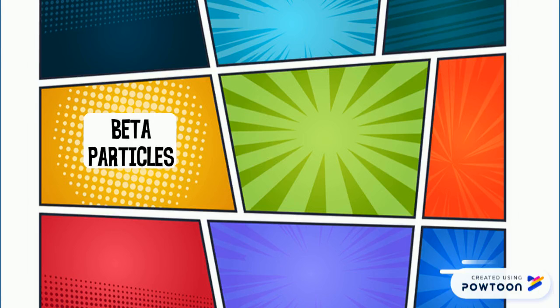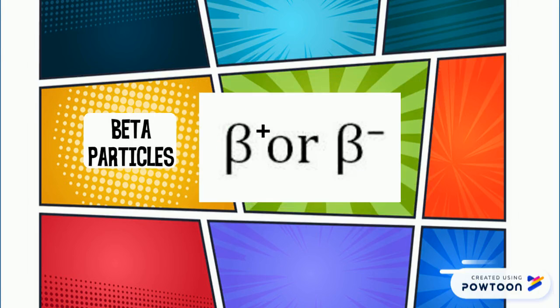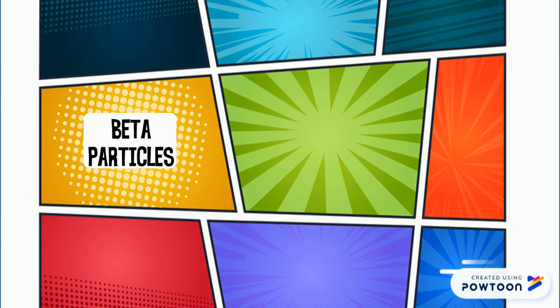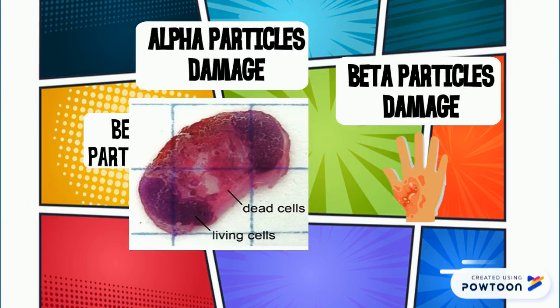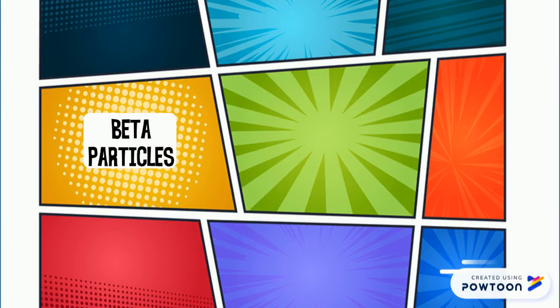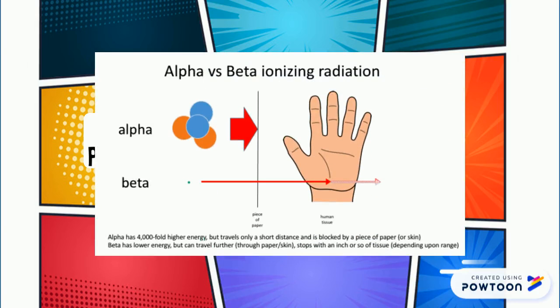Beta particles are very high-speed electrons or positrons that are ejected during a nuclear decay, called beta decay, which occurs when a nucleus has too many neutrons and wants to achieve stability. Beta particles are less ionizing than alpha particles, which means they would do less damage. Exposure to beta particles can cause severe burns, and they have higher penetrating power, meaning they could easily penetrate the skin.